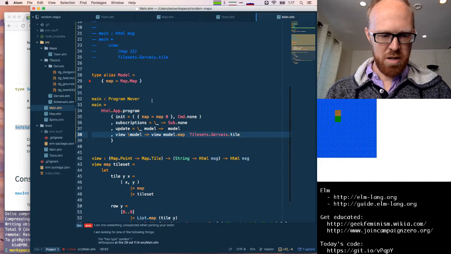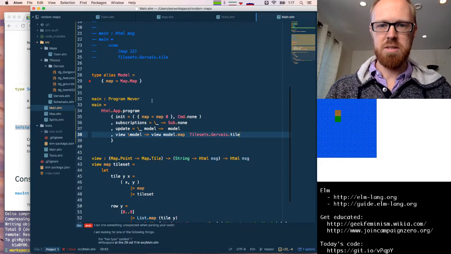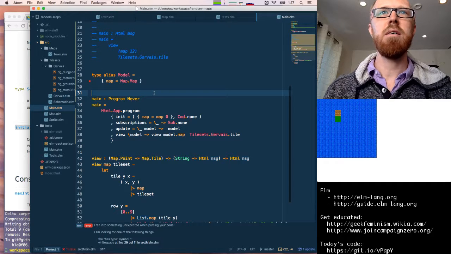Cool. Looks like we've got a couple map generation suggestions in the chat. We'll get to that in just a moment.